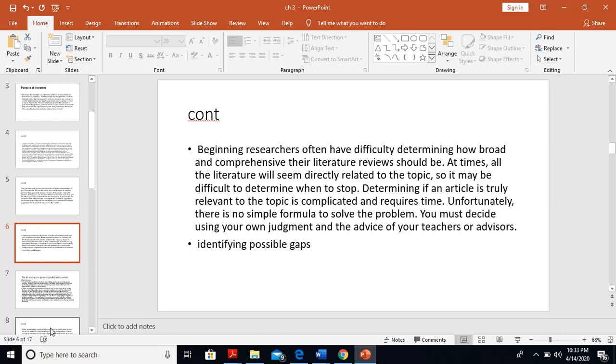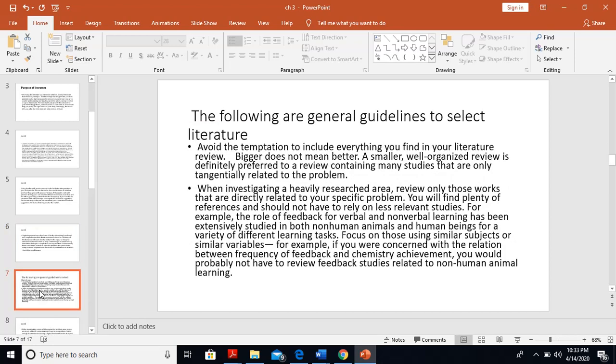Here are some simple guidelines provided to you for selection of literature. Avoid the temptation to include everything you find in your literature review. Bigger does not mean better. A smaller, well organized review is definitely preferred to a review containing many studies that are only related to the problem. When investigating a heavily researched area, review only those works that are directly related to your specific problem. You will find plenty of references and should not have to rely on less relevant studies.